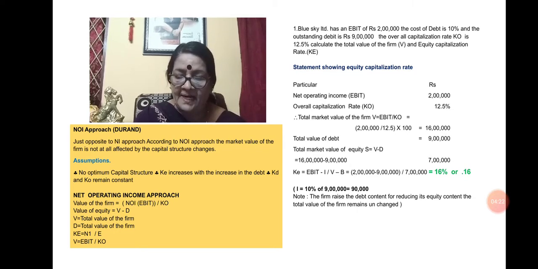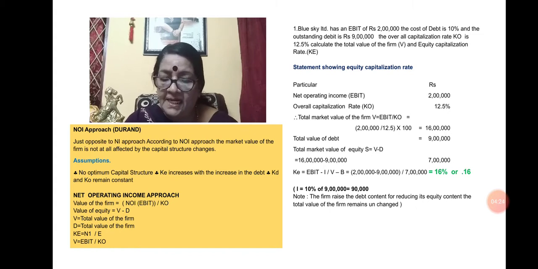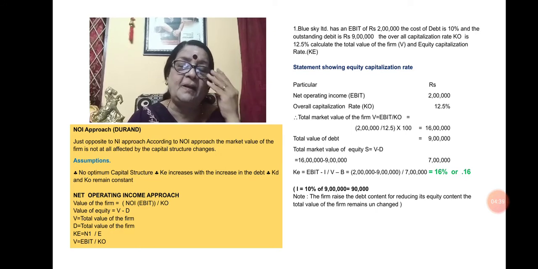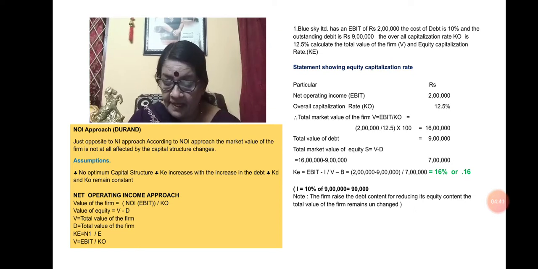Interest is 10% of 9 lakh, which means 90,000. So 2 lakh minus 90,000 divided by 7 lakh comes to 0.16. If multiplied by 100, it is 16%.